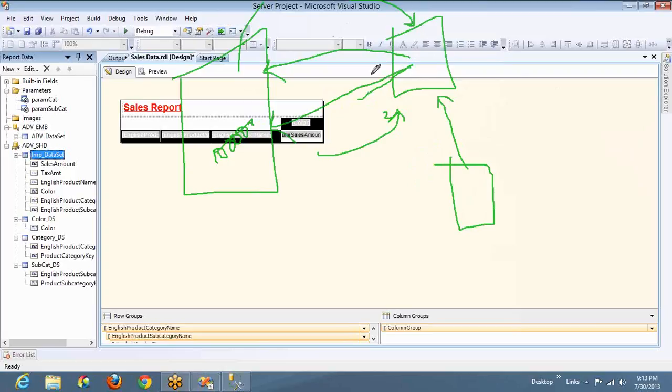And if you don't use this query parameter, what will happen? And if you use filter, what will happen? 1 lakh records will be fetched from the database to the data set, and once the 1 lakh records are fetched, then this filter will be applied on top of the 1 lakh records and filter those 2 records.